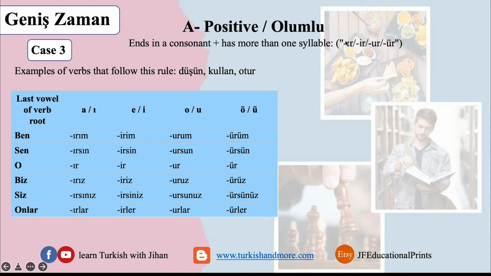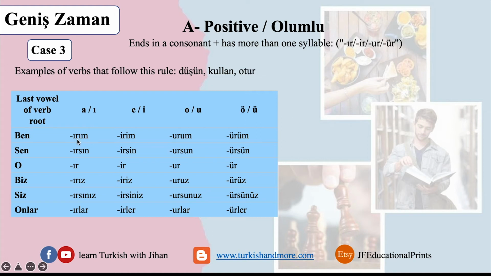When do we use this? When the last vowel of the verb is A or I, as in every case. When do we use ir? If the last vowel of the verb is either E or I. When do we use this one when the last vowel is O or U. And when do we use ür? If the last vowel is Ö or Ü. The same case as before. All we do is we add the suffix and next to it the suffix of ben.